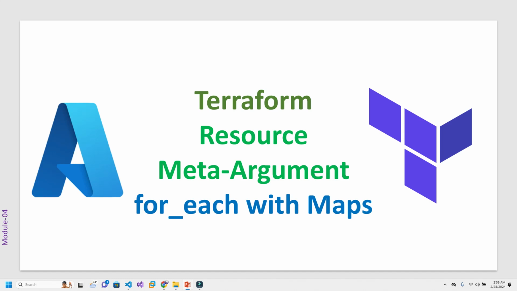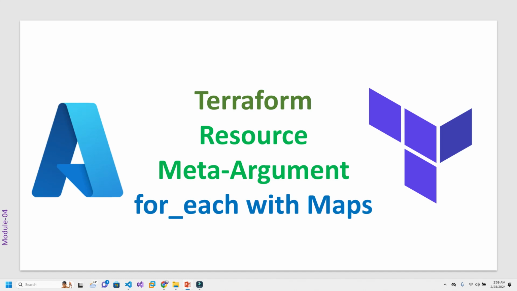Not just virtual machines, any resources will be created, but they should be identical. So if you have a requirement where you want to create 20 virtual machines with the same configuration, then count is the best.